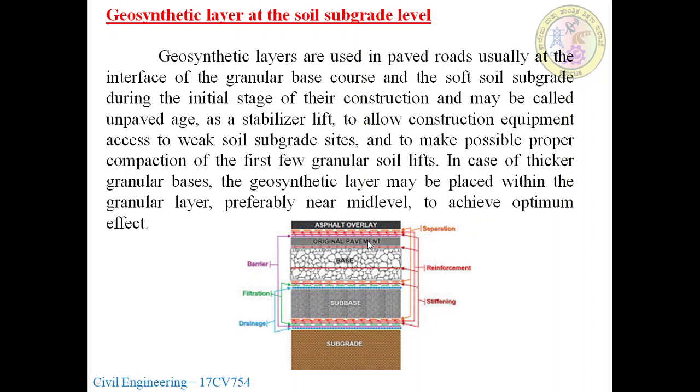So in this picture, we have the asphalt overlay or the pavement surface, original pavement, base, subbase and subgrade. Where we have to provide the reinforcement here, at the center line, the dotted lines will be the reinforcement. At the bottom of that reinforcement we have a stiffening, and above that we have a separation between the asphalt road and the original pavement and base, and barriers will be provided, filtration in between base and subgrade, the drainage, the subbase and subgrade.